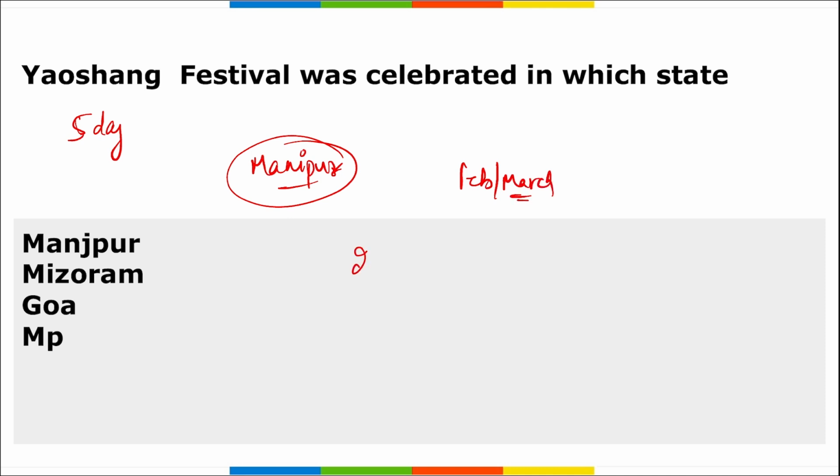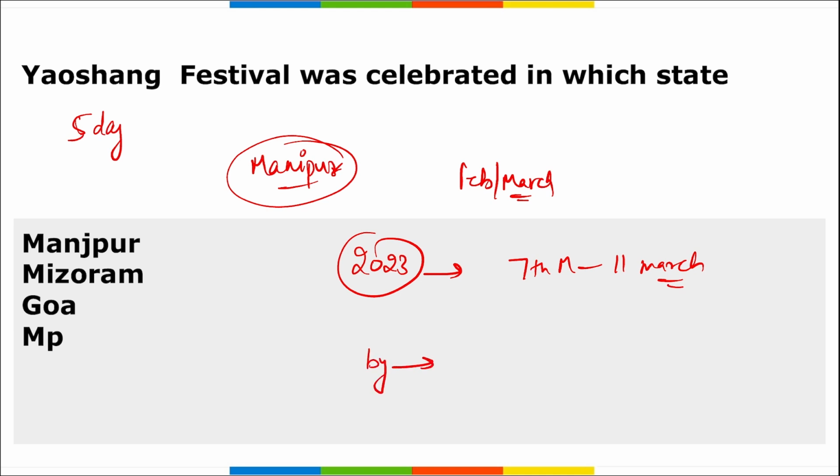Yaosheng celebrated in 2023 was from 7th of March till 11th of March in 2023. All right, and a question can also be asked that by which community do we observe this festival? It is the Meitei community. So the correct option here becomes Manipur. Option A is correct here.